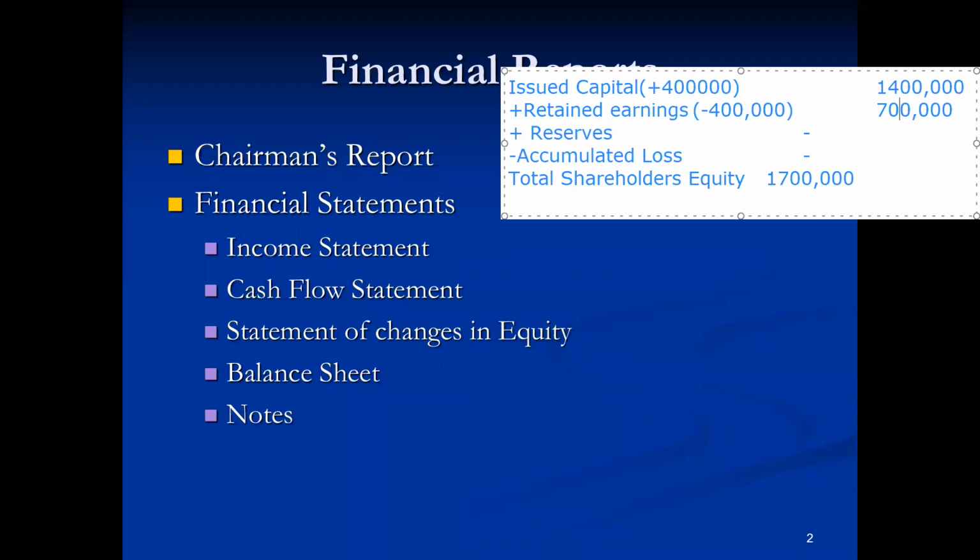And out of 700,000, 400,000 has been paid as dividend, so it would be left as 300,000. The overall equity would remain the same, but the different components of this owner's equity have changed. The unappropriated profit or retained earnings of the business organization has been converted into the permanent capital of the business organization. So this is the function of the statement of changes in owner's equity, that whatsoever changes have taken place within the owner's equity will be reflected in the statement of owner's equity.